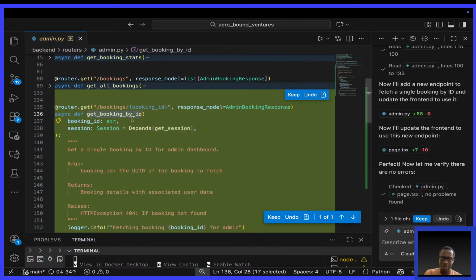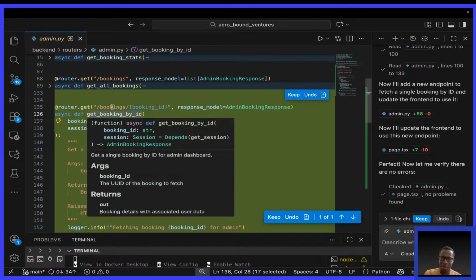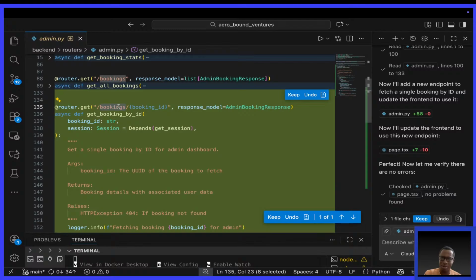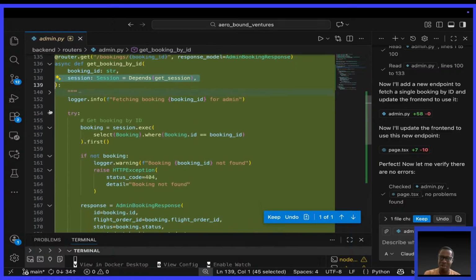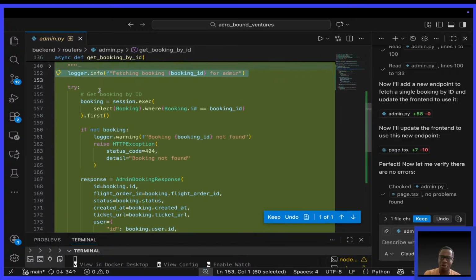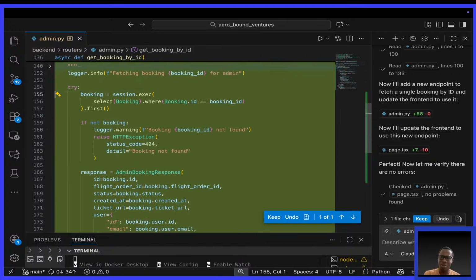So let's see, we have the booking /ID route, with response model admin booking response. It is a get, get booking by ID, which takes in the booking ID. It knows this is a path parameter, and then the session as a dependency for the database session. Then you have a simple log, get booking by ID. We don't need this comment.